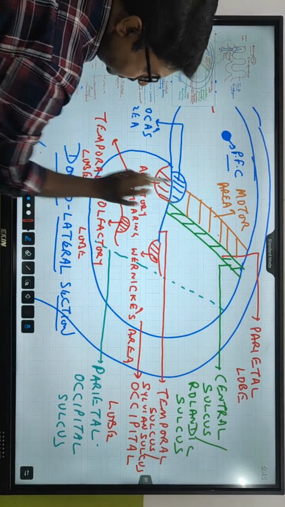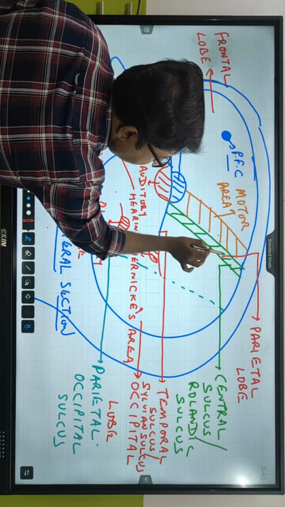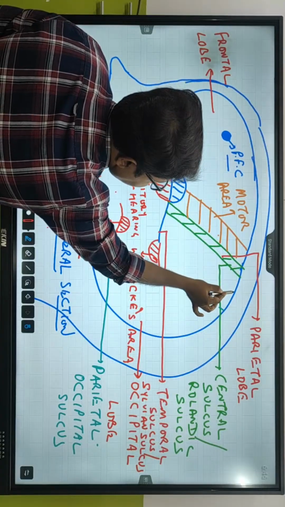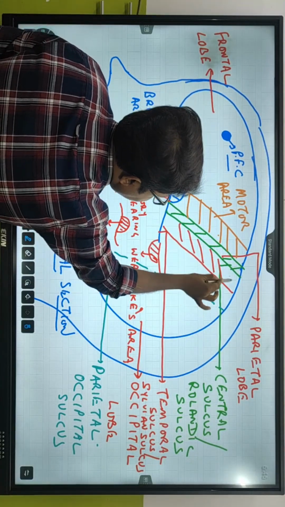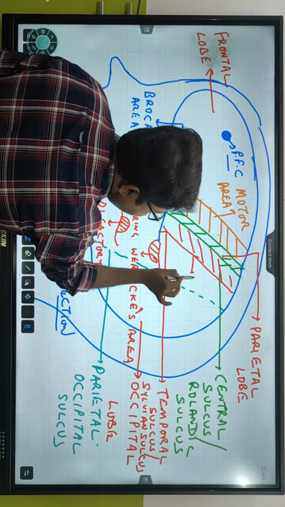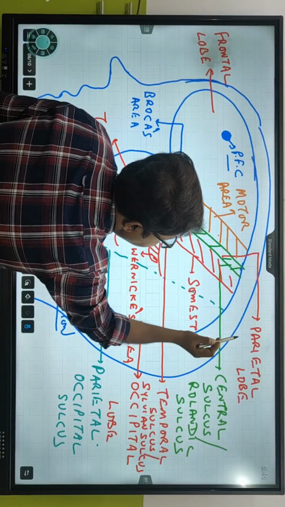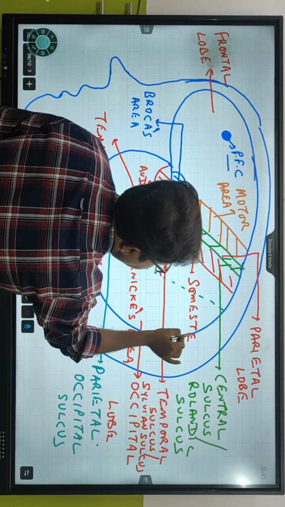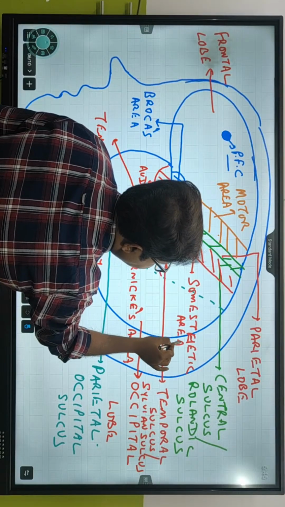यहाँ पे in the parietal, just close to the central sulcus, in this area, there is an area which is called somasthetic area. Somasthetic, T-H-E-T-I-C area. Somasthetic area.